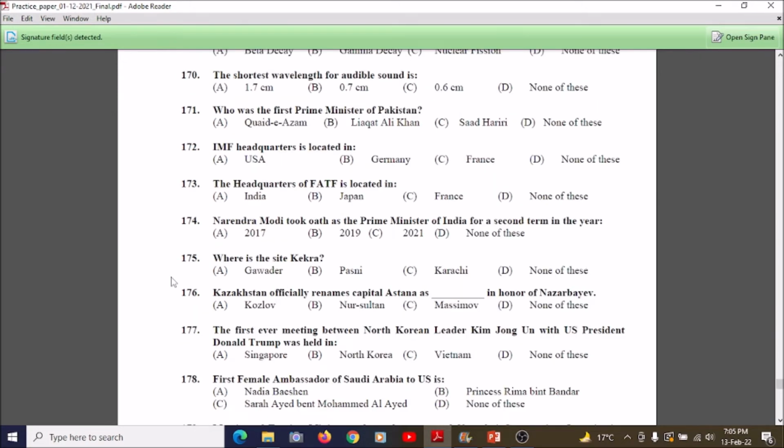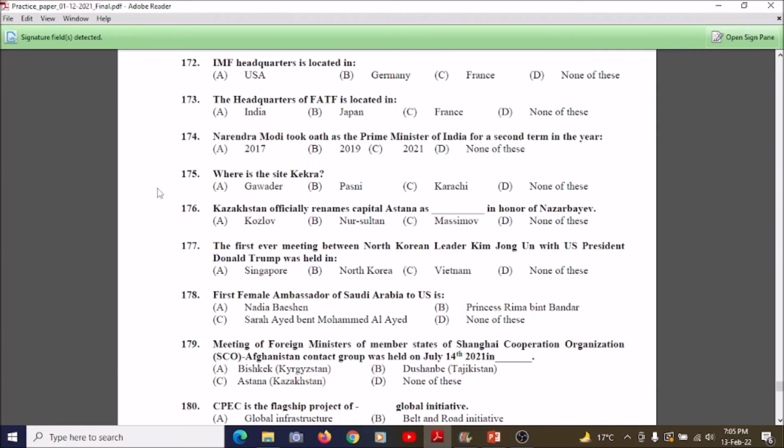So students, now we're going towards question number 172. IMF headquarters is located in: A, USA; B, Germany; C, France; D, none of these. So the correct answer is USA. IMF headquarters is located in the USA.